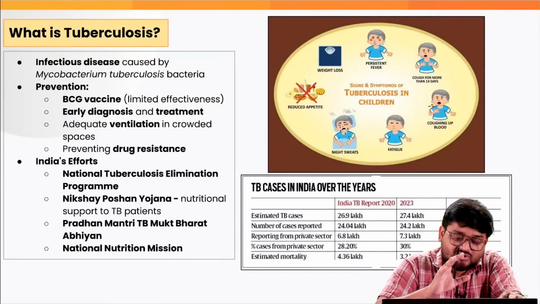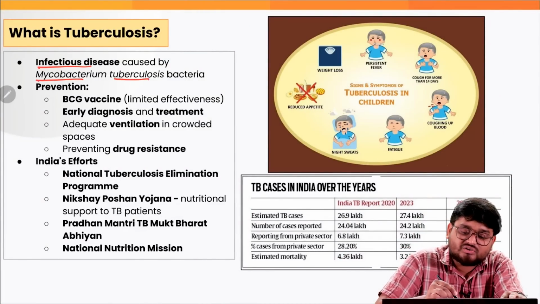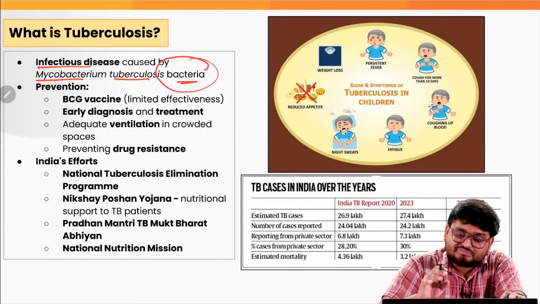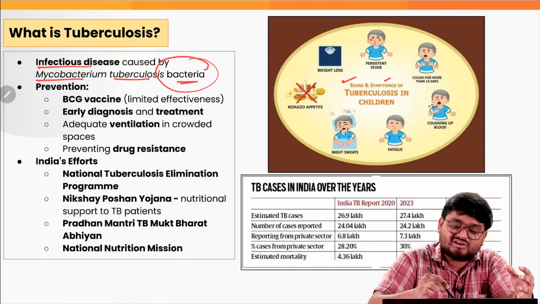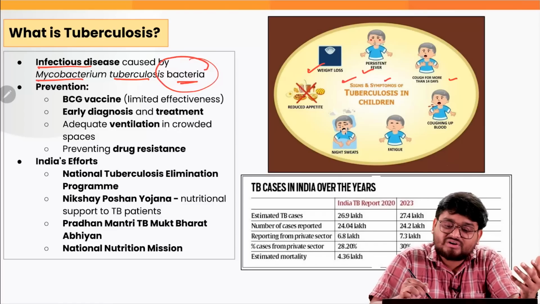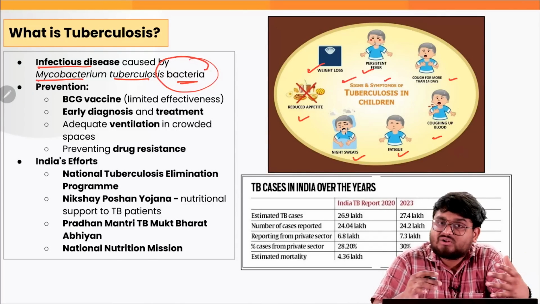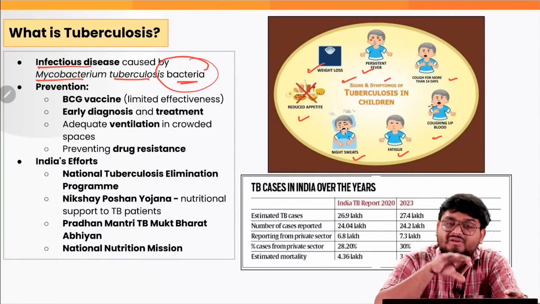When it comes to tuberculosis, it is an infectious disease caused by the Mycobacterium tuberculosis bacteria. So it is a bacterial disease, right? Now, when we have to look into signs and symptoms, there are various symptoms which are associated with weight loss, persistent fever, cough for more than 14 days, coughing up blood, fatigue, night sweats, reduced appetite. So this is exactly how TB shows its symptoms.